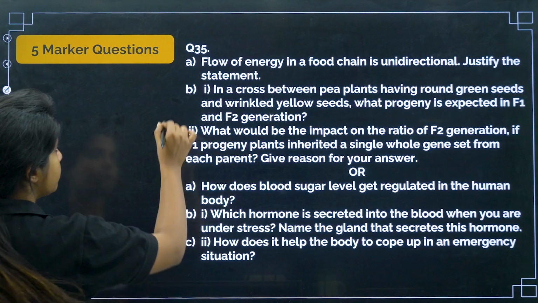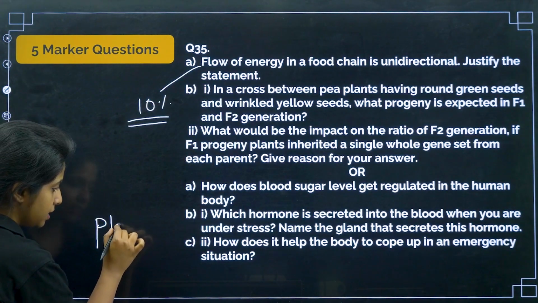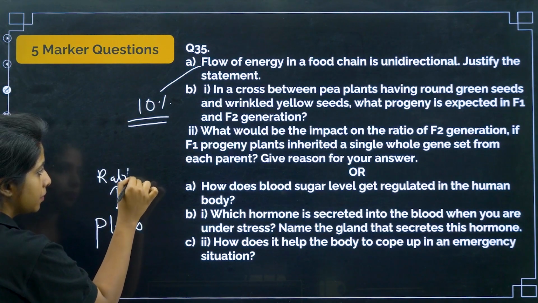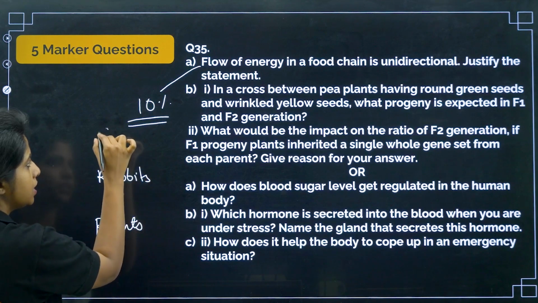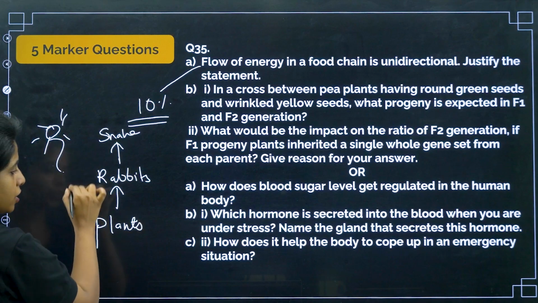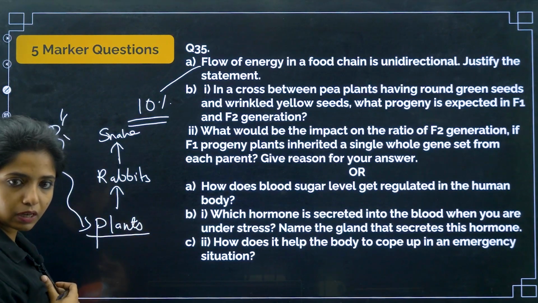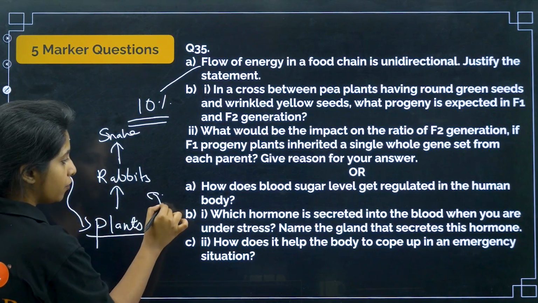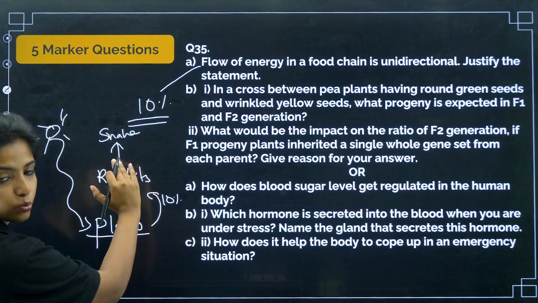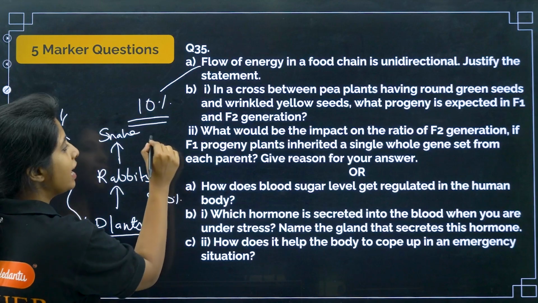Yes, because we follow something that is known as 10% law. That is, for example, you have plants. Plants are being eaten up by rabbit. And rabbit suppose is eaten up by snake. So, over here first thing first, the sun's energy is being captured by the plants. The plant will utilize some of its energy obviously for itself, and it will give just 10% of it. Why? Some part of it will utilize, some part of it will be lost while you are transferring energy from one organism to another. So, obviously, this flow has to be unidirectional.